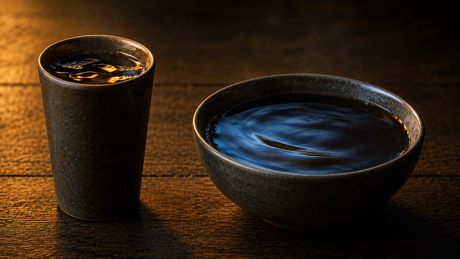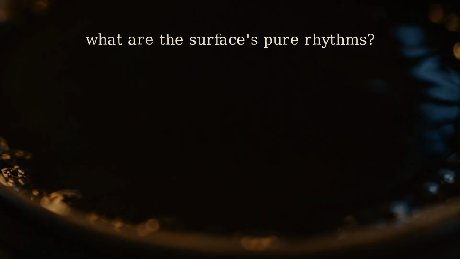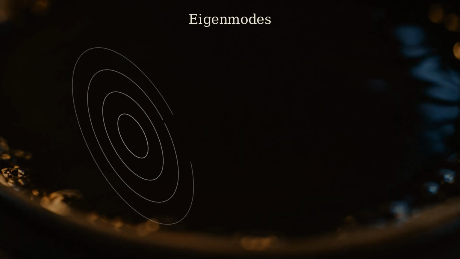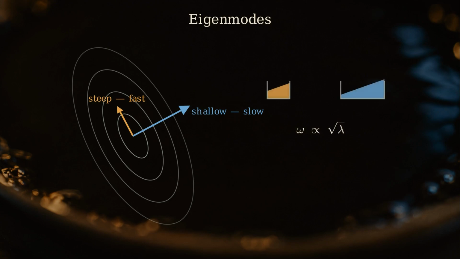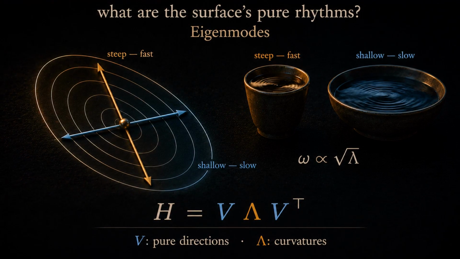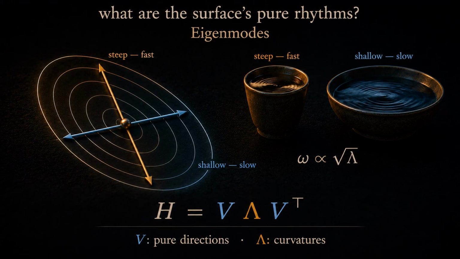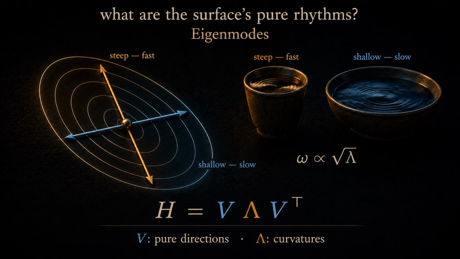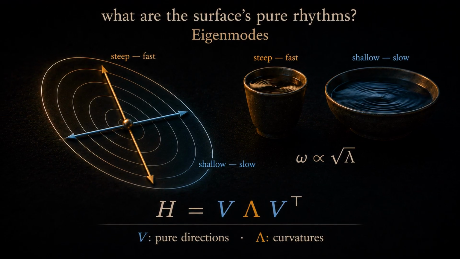Different shapes, different rhythms. Every surface has pure sloshing patterns, its eigenvectors, and each one rocks at its own rate, set by its curvature, its eigenvalue. An eigenvector is a pure direction of the bowl. Its eigenvalue is how steep it is that way. Steep curvature, fast rhythm, the frequency goes as the square root of the curvature.